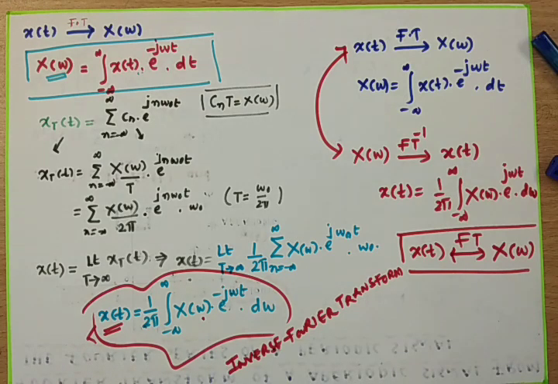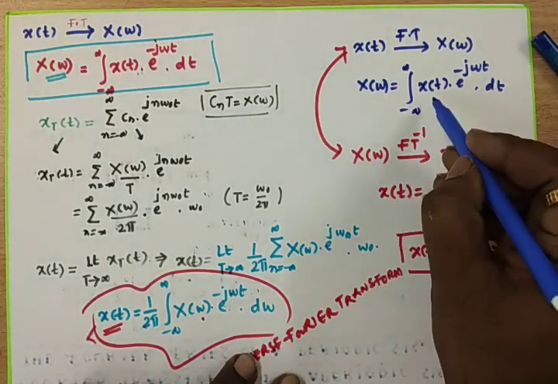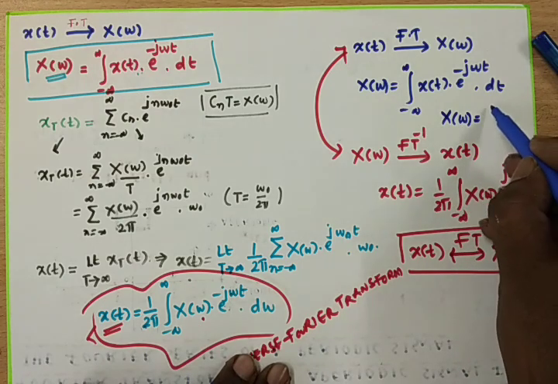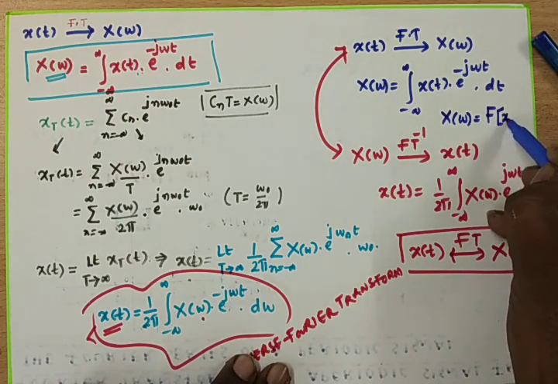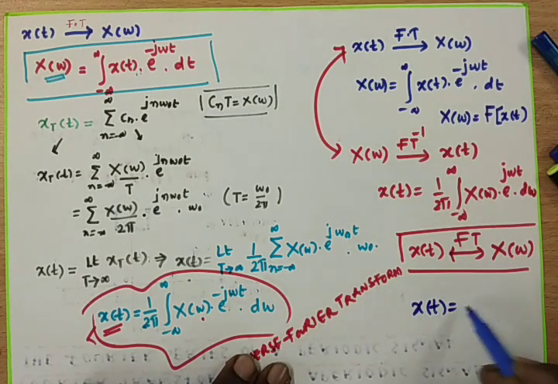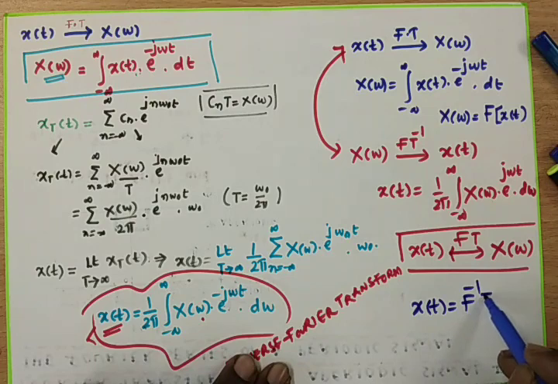Mathematically we can represent this formula like this: x of omega is the Fourier transform applied on x of t, whereas x of t is nothing but the inverse Fourier transform applied on x of omega.